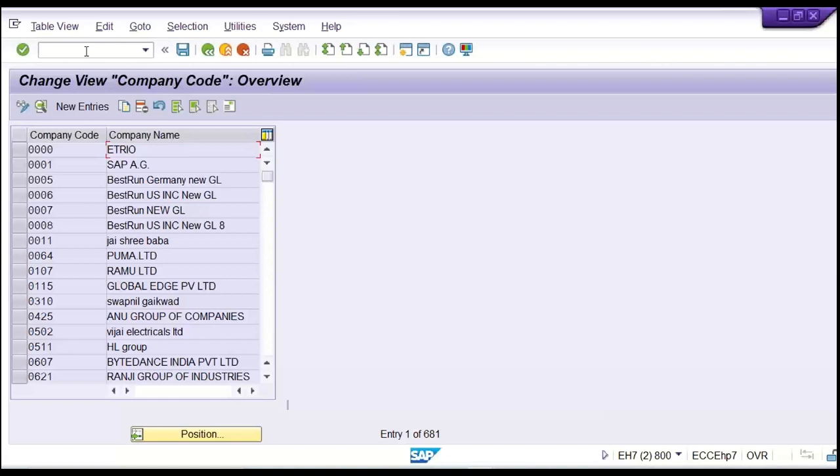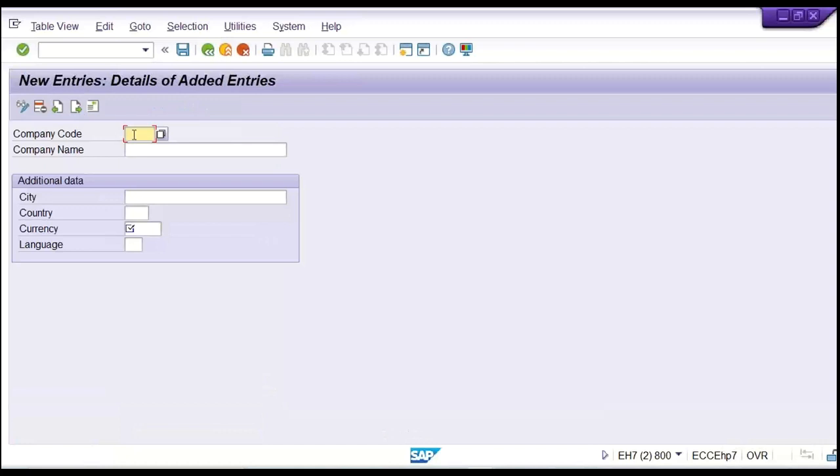Press enter here. Look at here, directly we came on the company code screen, right? Okay, and then click on new entry. So here again we have to give a code. First of all, like Tata Motor. Here also, let's suppose we are going to give the city name, country code, currency, and then language.